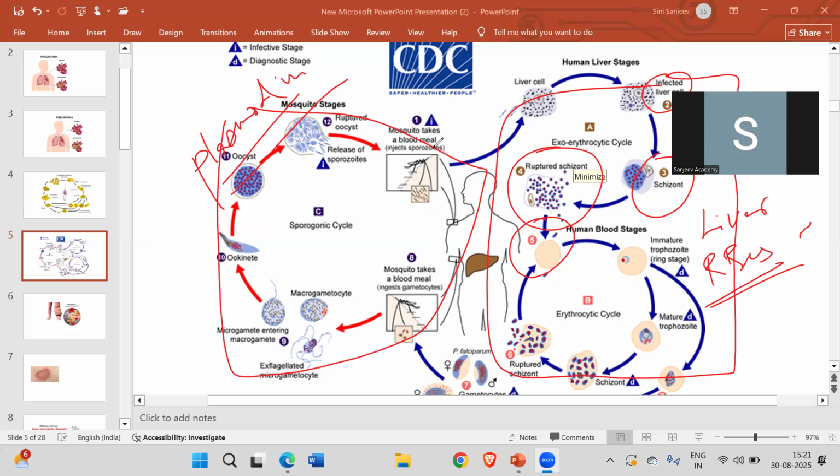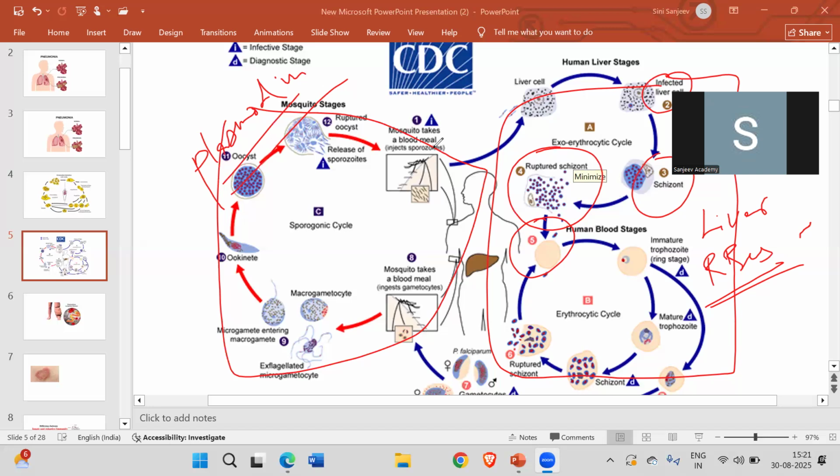Only when it gets a host, then only the sporocytes will be formed. Okay, and then when it bites the host, then all the other factors which are there, it will be carried forward. Okay, so for example, if they ask you the life cycle of the plasmodium, then how does it enter? What does it do? Right? How the reinfections will take place or not? All those steps you have to write over there.